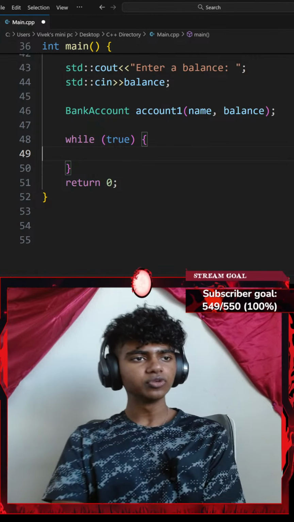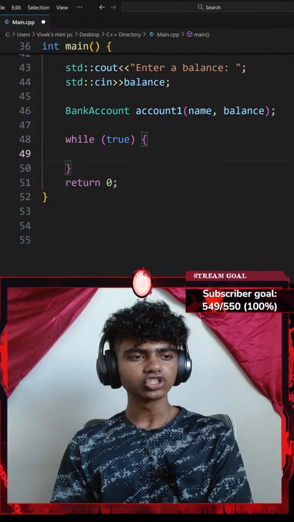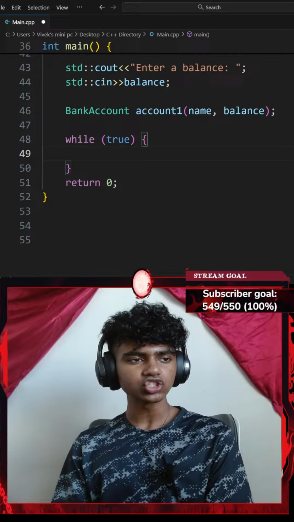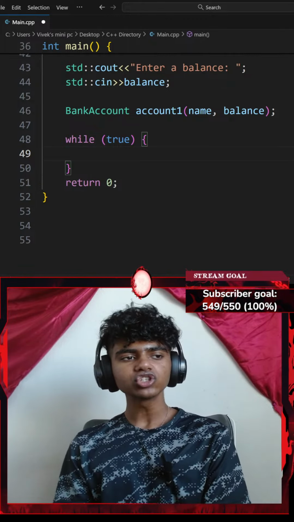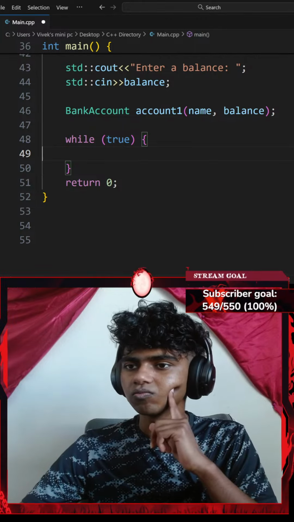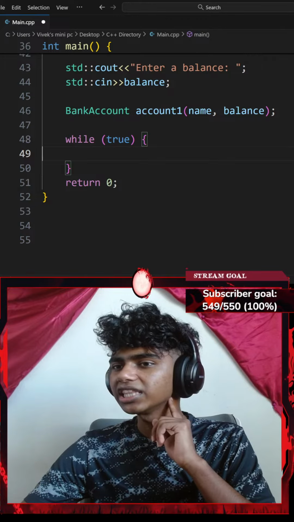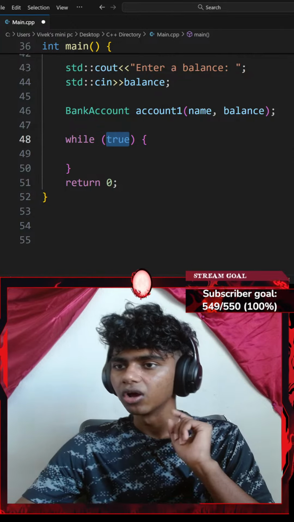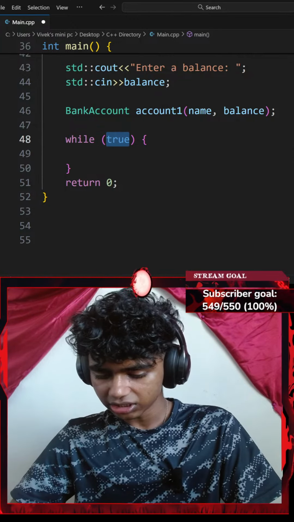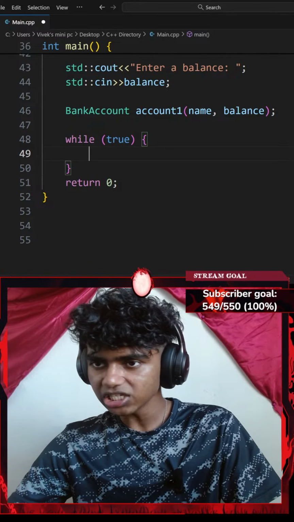Okay, use a while loop, then let the user choose between options 1, 2, 3, and 0. 1 to deposit, 2 to withdraw, 3 to show balance, 4 to exit. Honestly, in that case, should I go with something like while true? I'll ask the user for something.